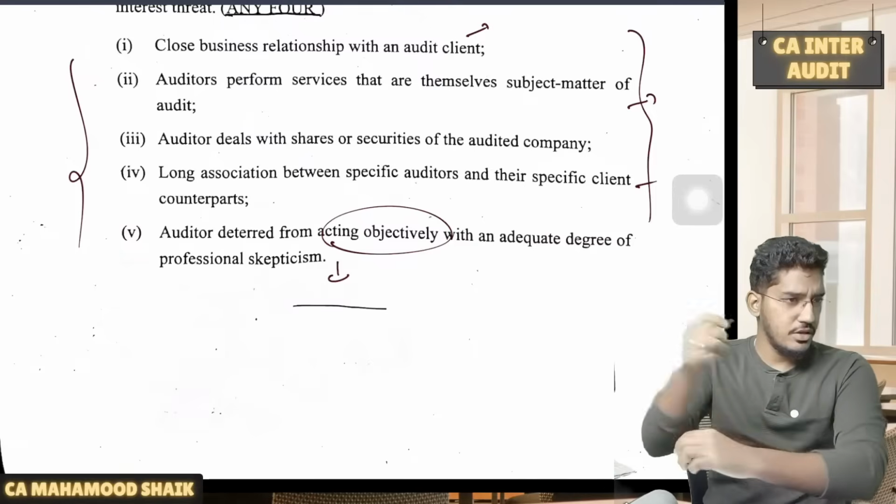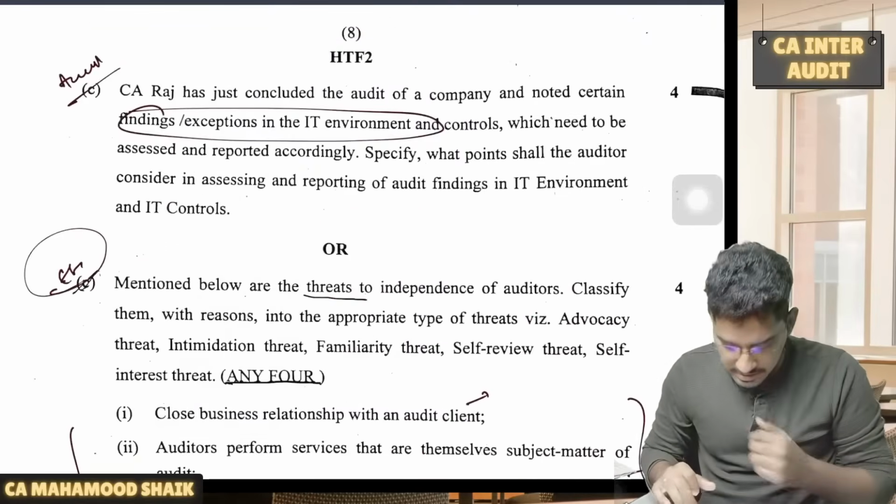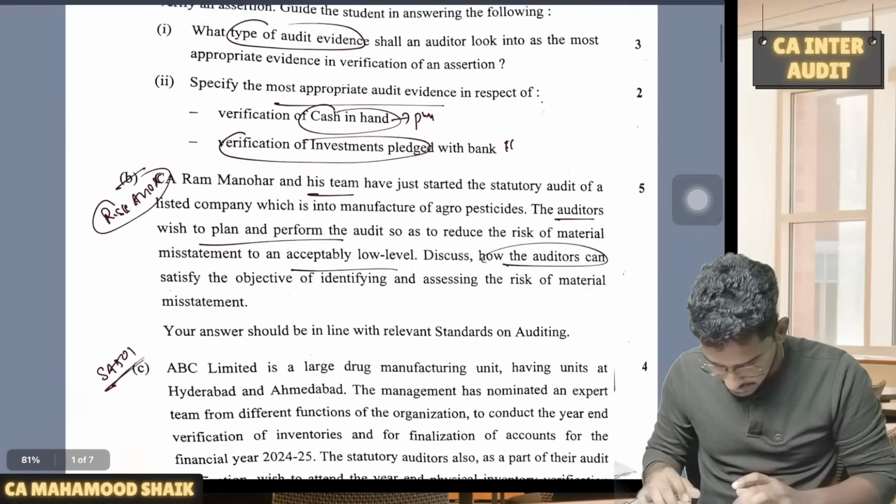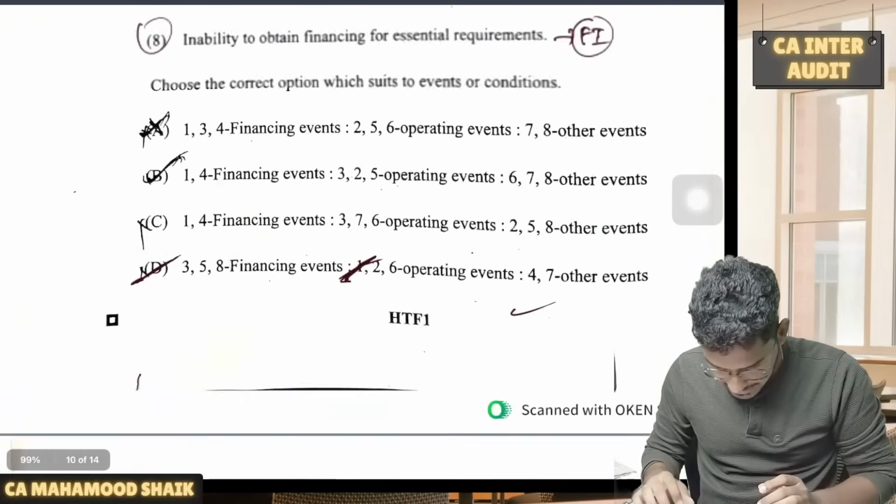Someone is saying 10th MCQ answer is C, where they are saying here 10th MCQ. So we have done all the analysis on my part.